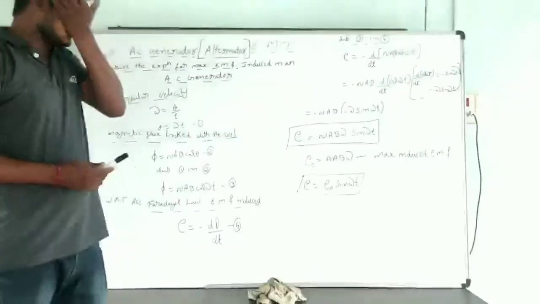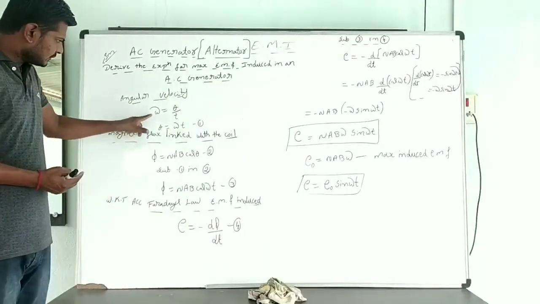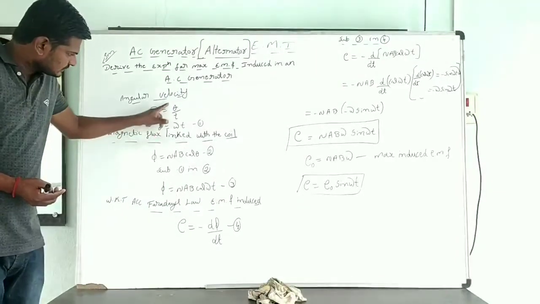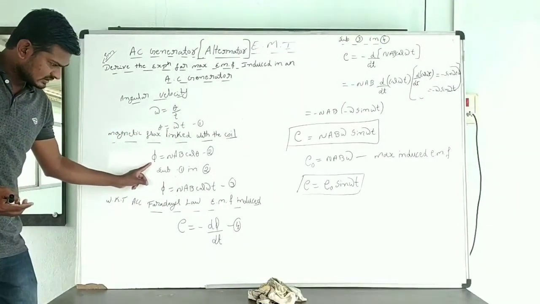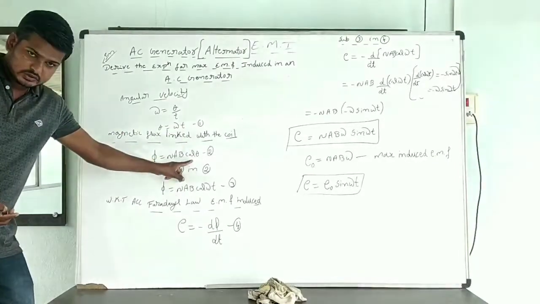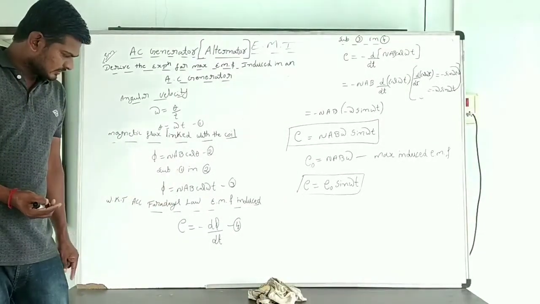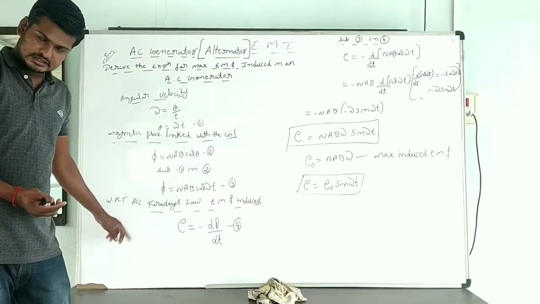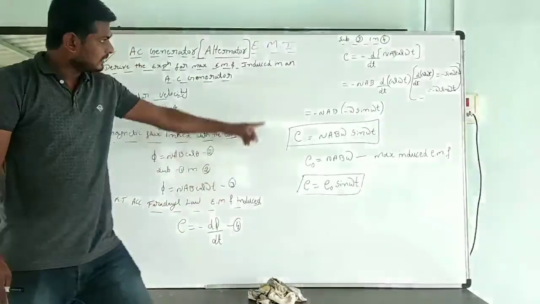Clear? Simple here. When the coil is rotated in a uniform magnetic field, it possesses angular velocity given by omega is equal to theta by t. Whenever the coil rotates, the flux changes. The flux linked with the coil, phi is equal to NAB cos theta. In place of theta you have to write omega t. You will get NAB cos omega t. According to Faraday's law, when flux changes, EMF is induced.